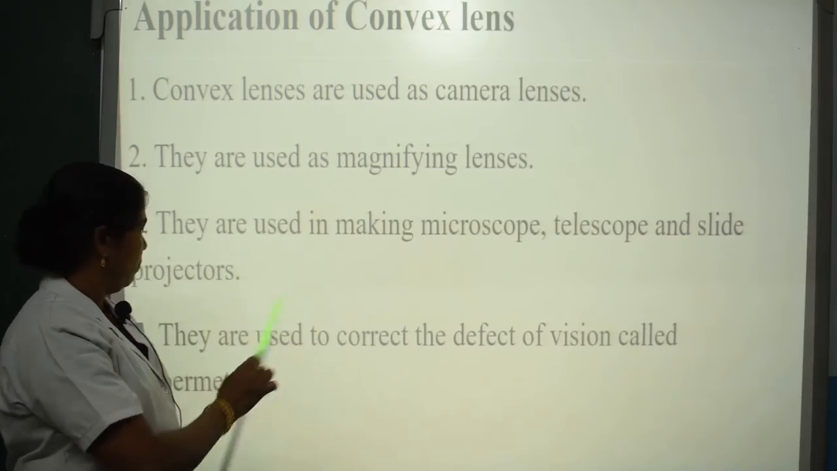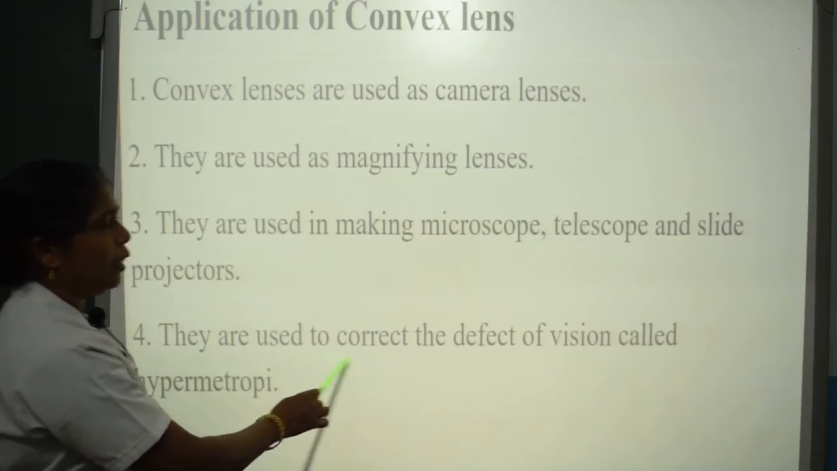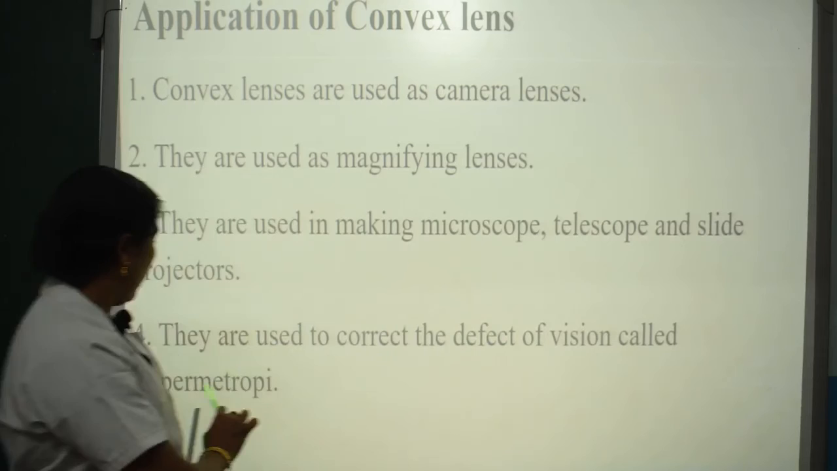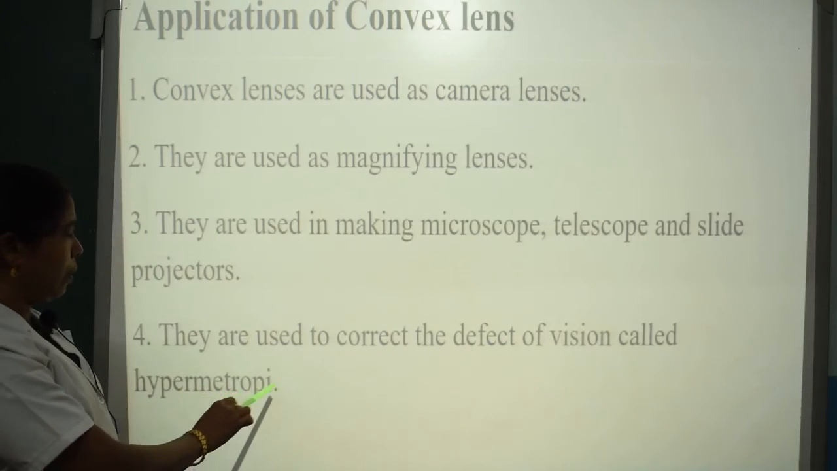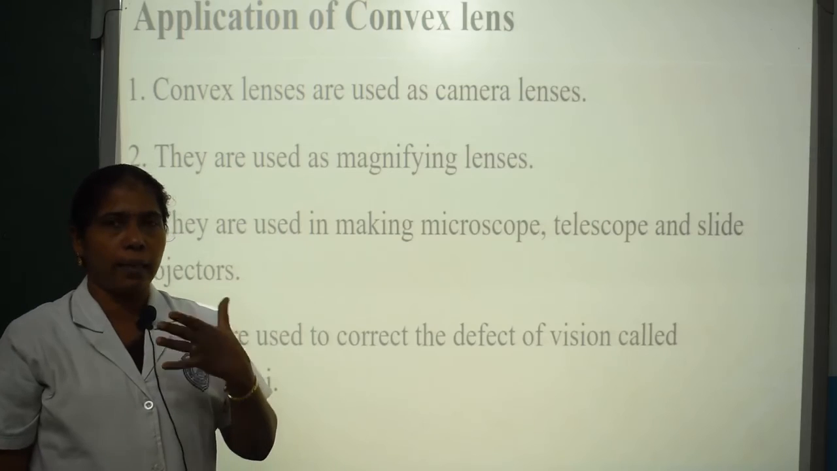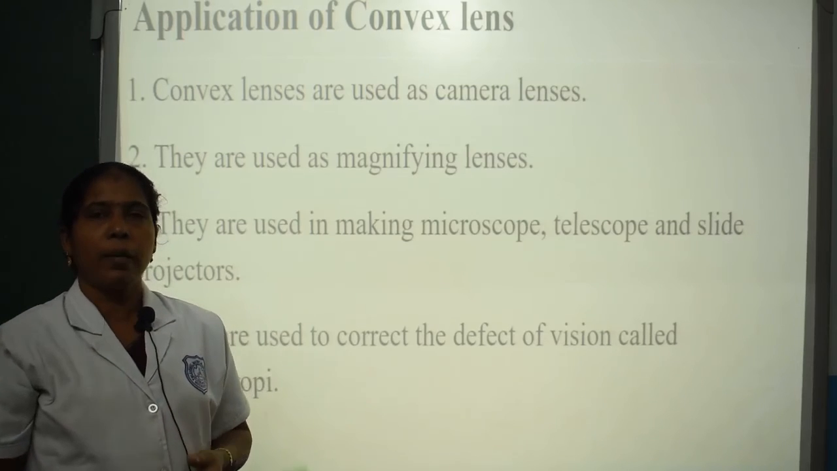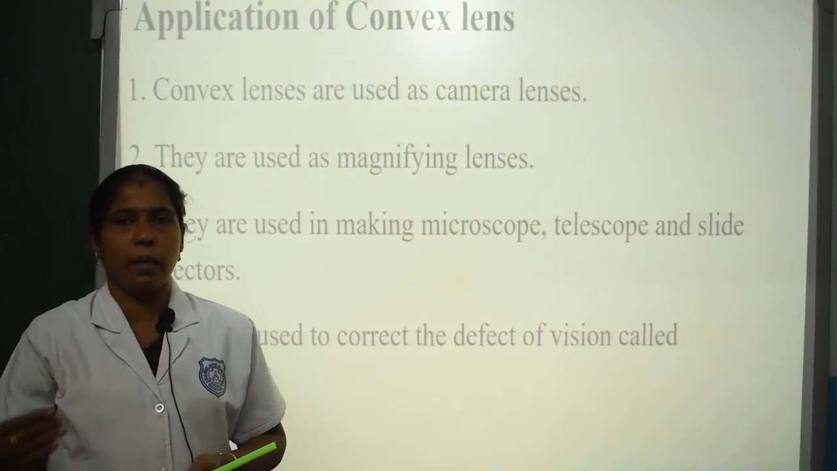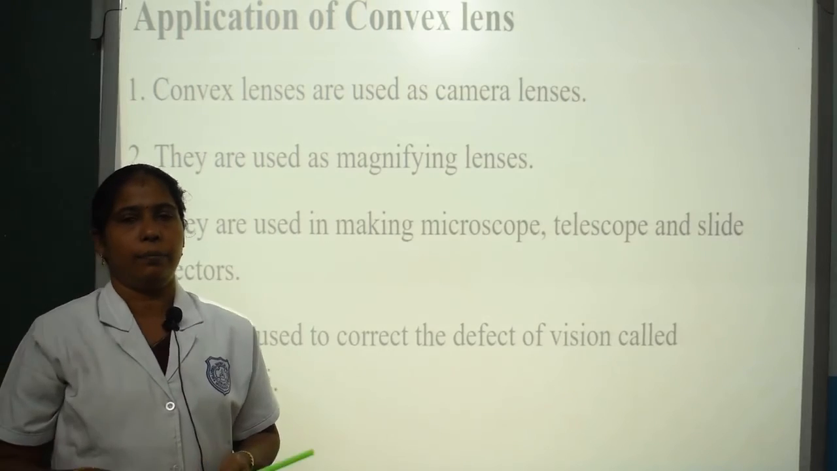They are used to correct the defect of vision called hypermetropia. Hypermetropia means long sightedness. Long sightedness is corrected by a convex lens.